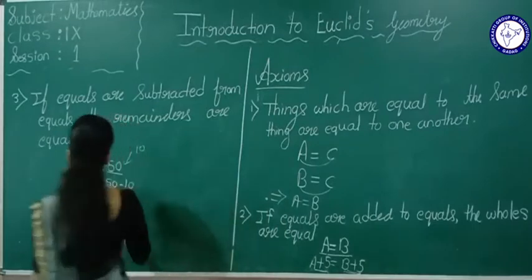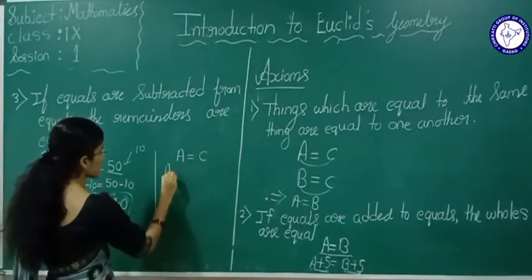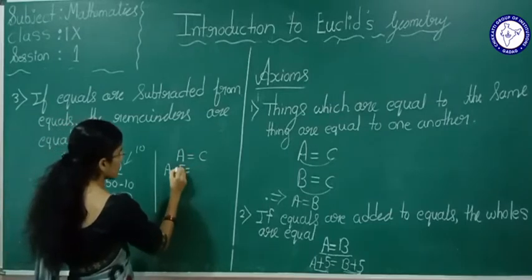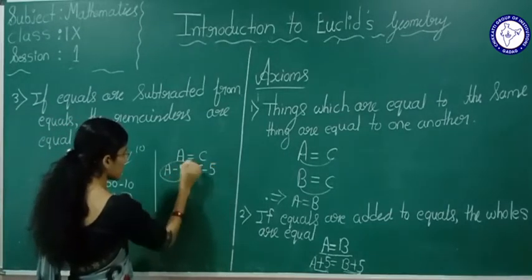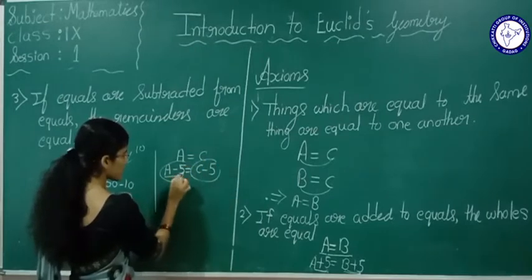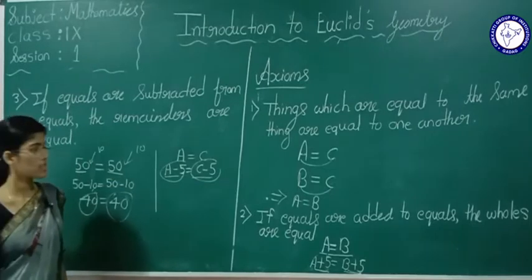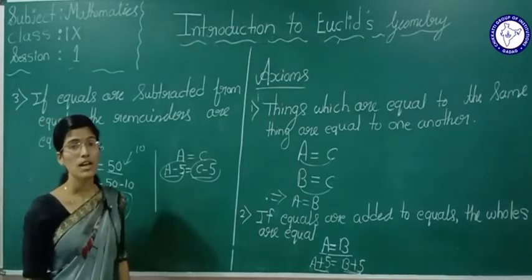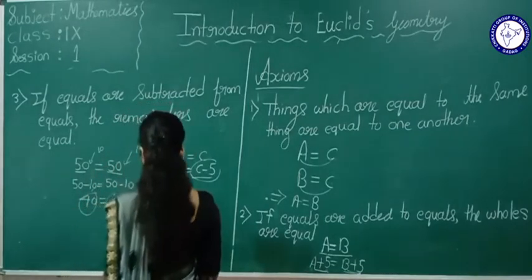Now see here, if A is equal to C, and if I subtract 5 from both, the remainders or the resultants will also be equal. So this is about the third axiom. Now we will go for the fourth axiom.